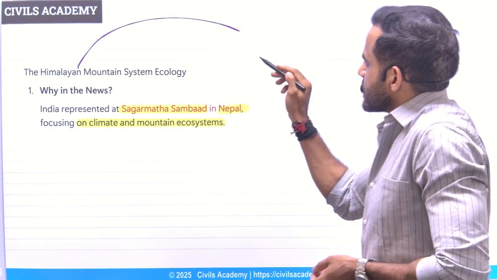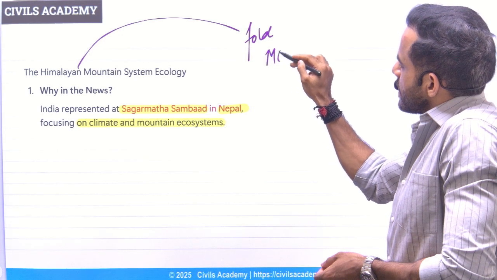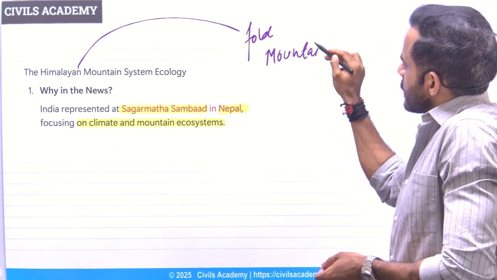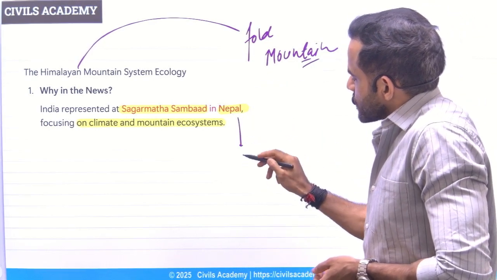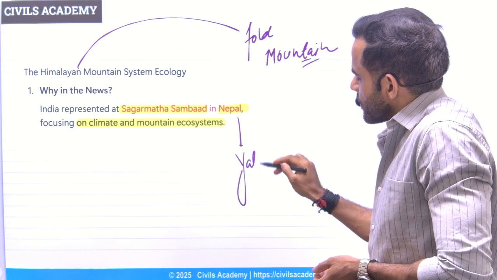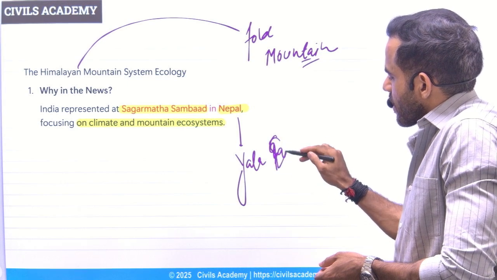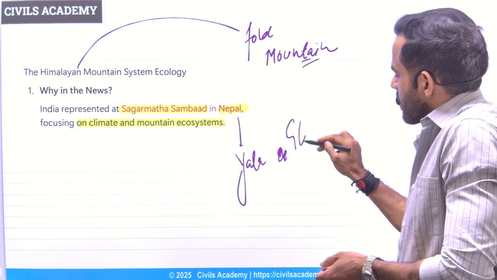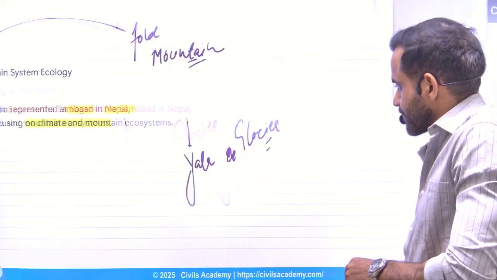Himalayan mountain is fold mountain. Now recently Nepal was also in news because of Yala glacier, which we are going to cover in a later part. So just remember these two things in this case.